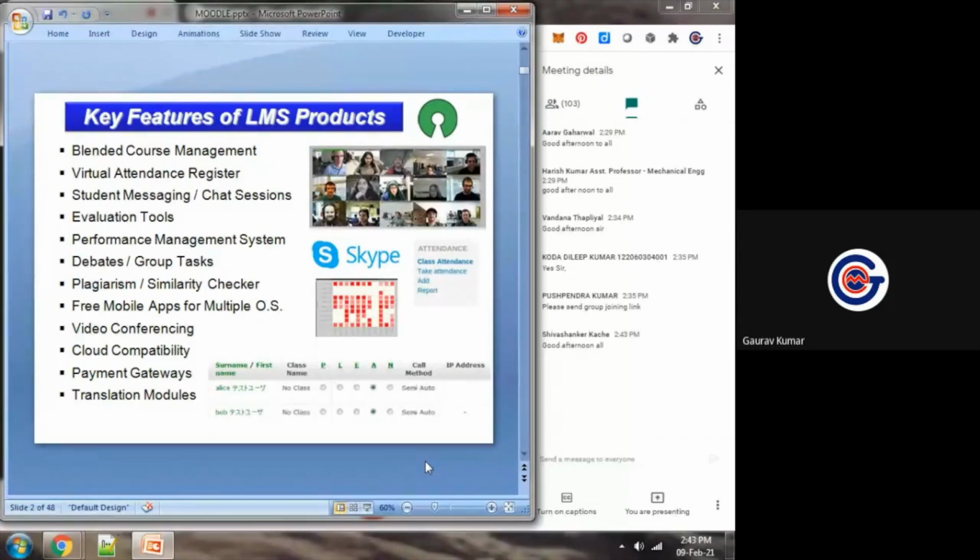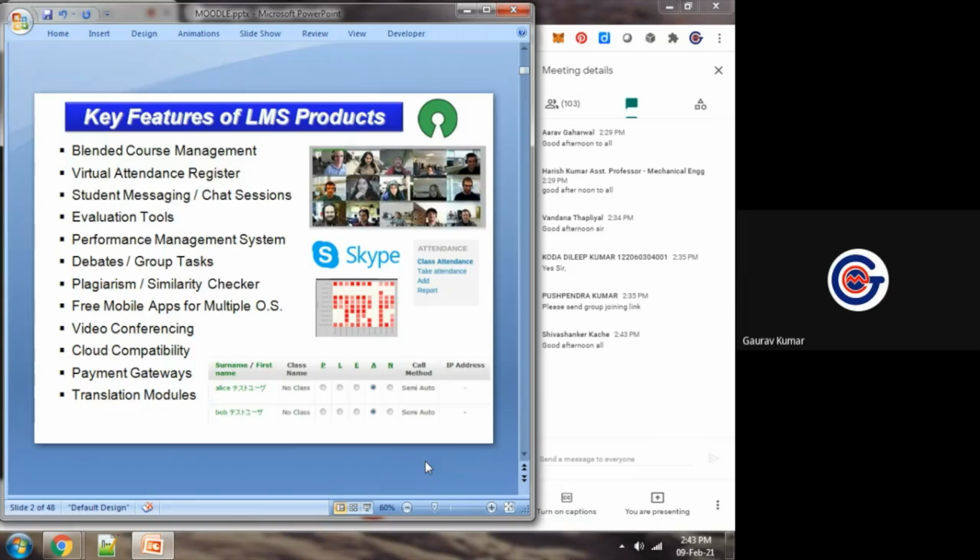Virtual attendance register. Nowadays, what is happening? We are managing the attendance in form of screenshots, in form of Google Sheets, by using Google Forms. Okay, but in case of very prominent, very high performance learning management systems, this feature is already available.